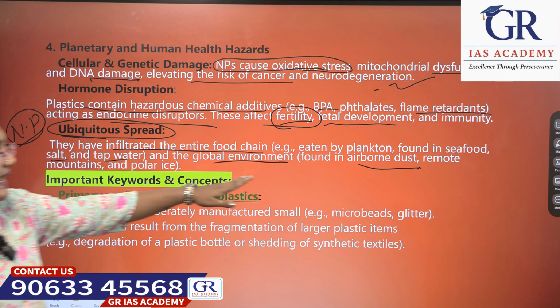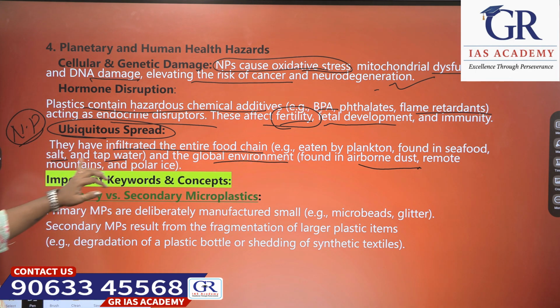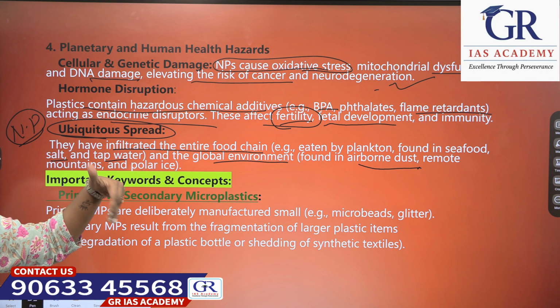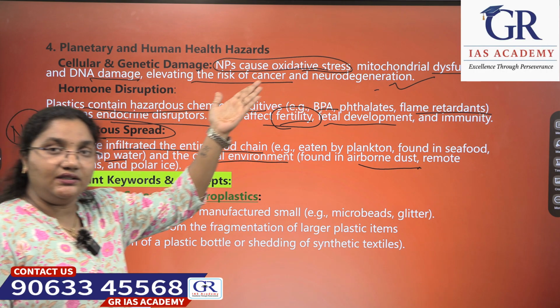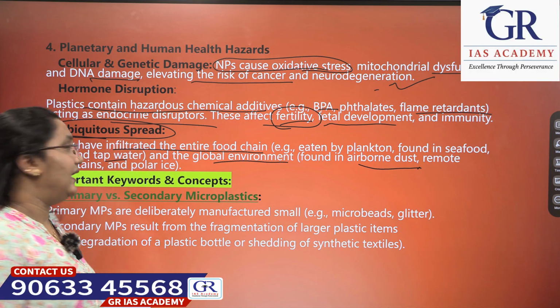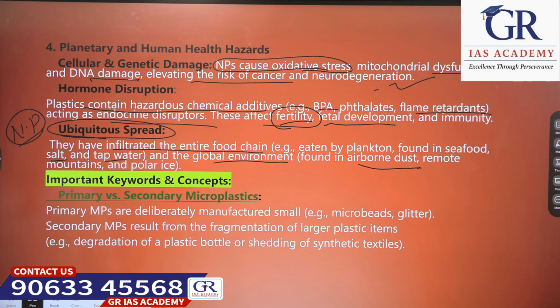Obviously, they are eaten by planktons, found in seafood, salt and tap water. Basically, we consume all these. By consuming these, what happens? It enters into our body also, which disrupts mitochondrial function and enters the DNA, and all this has been happening. Okay. Now, let us see a few key important words and concepts.